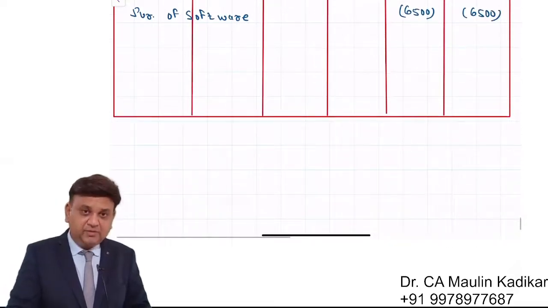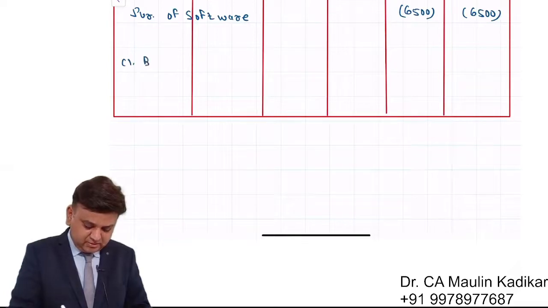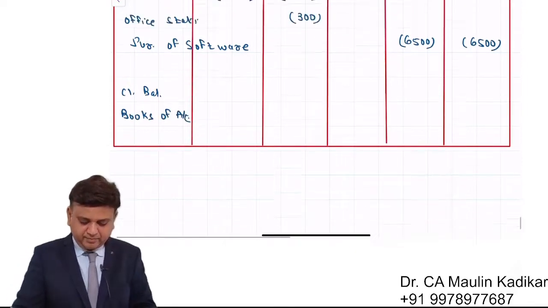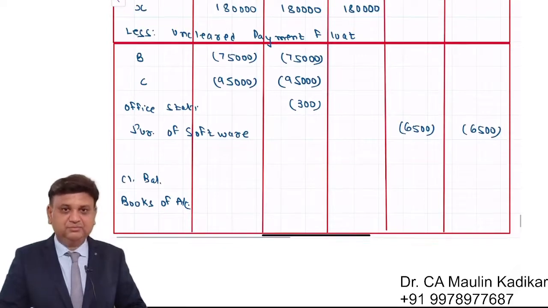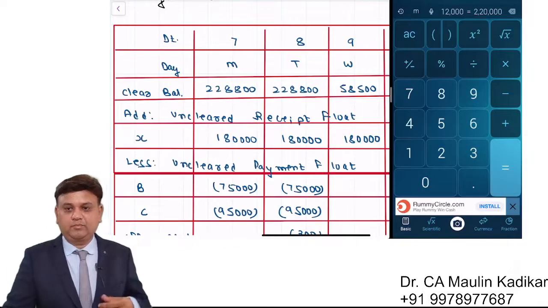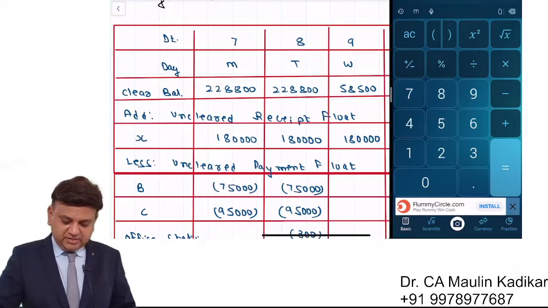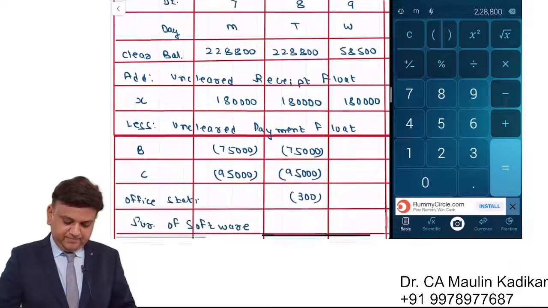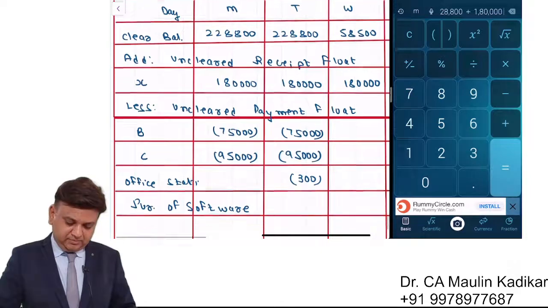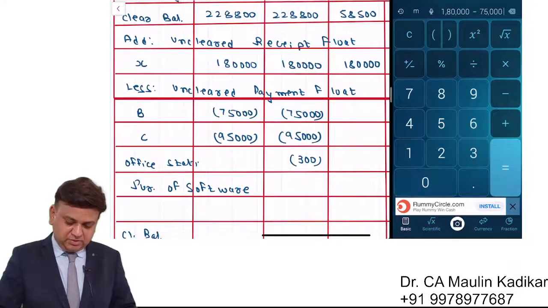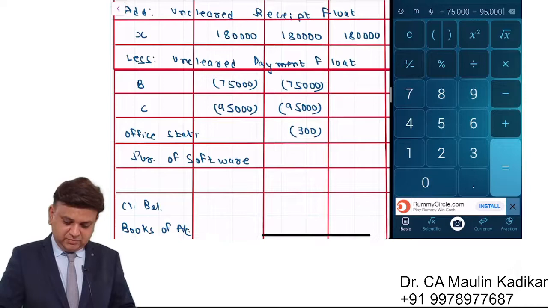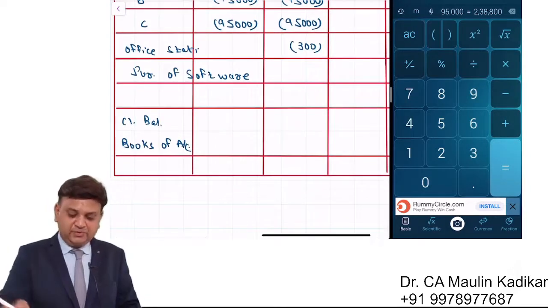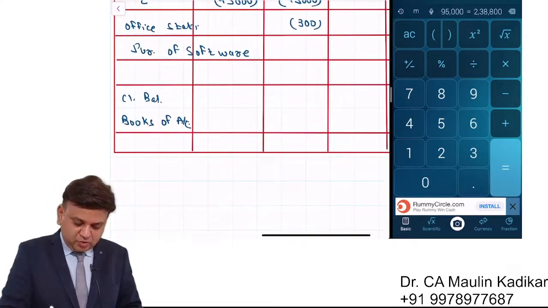Now based on this, we'll compute the closing balance as per books of accounts. That is what we are required to mention. So now friends, you will understand like this: 228,800 plus 1,80,000 minus 75,000 minus 95,000. So this is the balance as per books of accounts, that is 2,38,800.